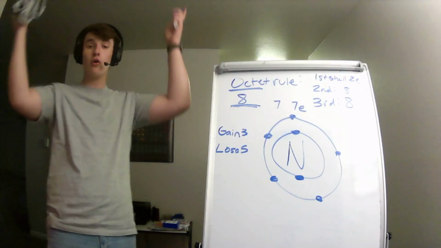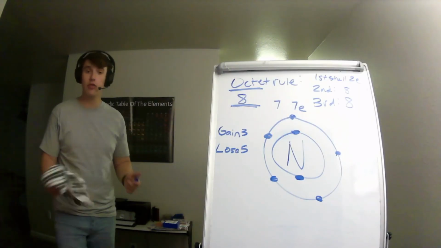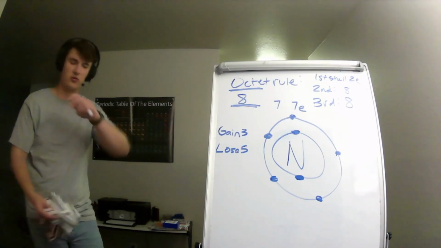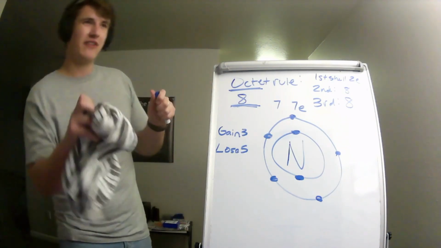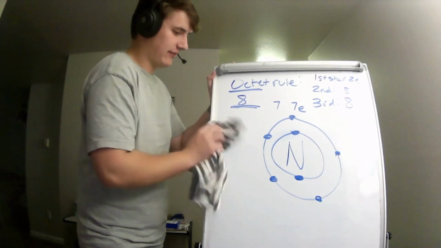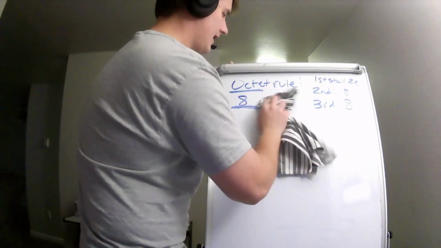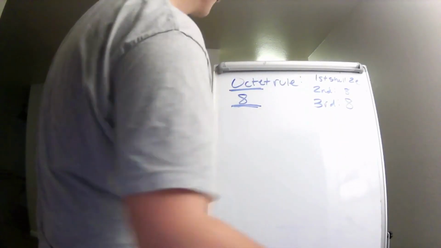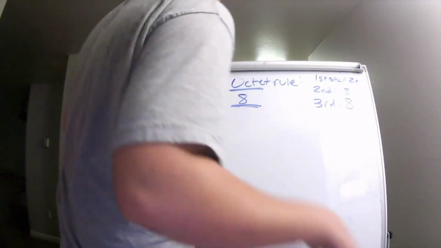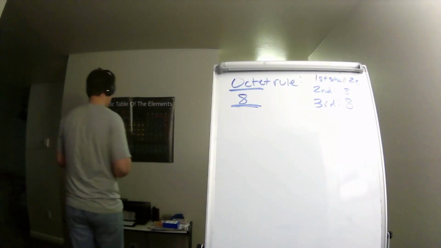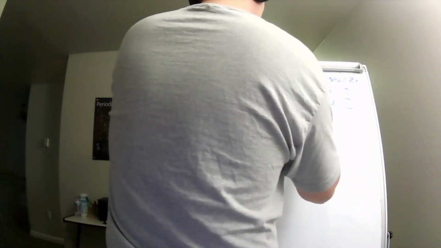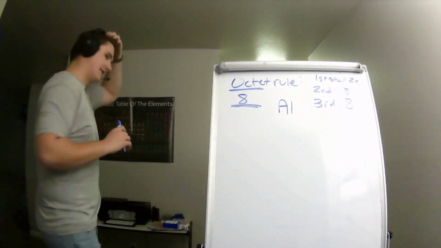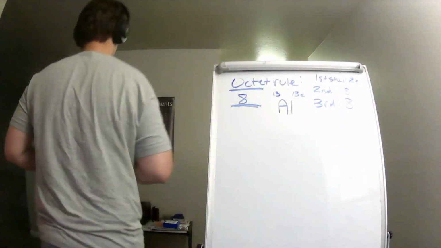So in the world, nitrogen commonly reacts with other nitrogen and bonds with it covalently, which we'll talk about in another video, to kind of gain, covalently bond. That's a bad example, but we'll talk about that in another video. But it would rather gain 3 than lose 5, okay? Now, we'll do one more practice. Let's do aluminium, because I'm British. Aluminium has an atomic number of 13, which means we're going to assume it has 13 electrons, okay?